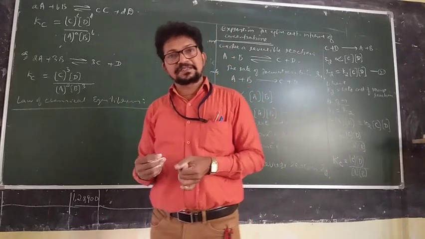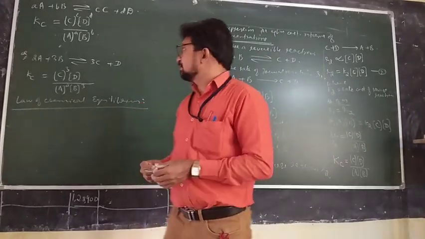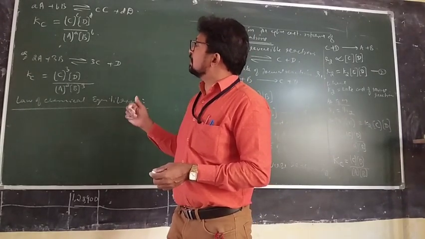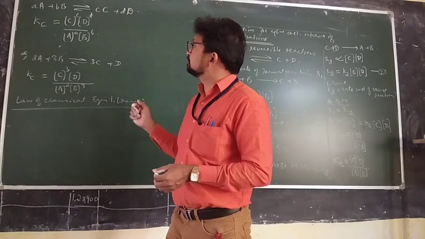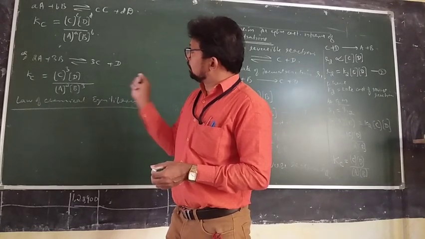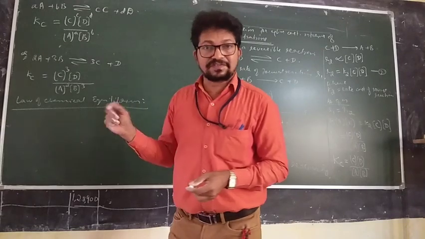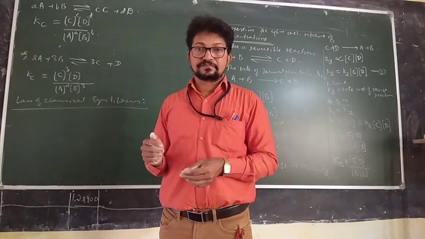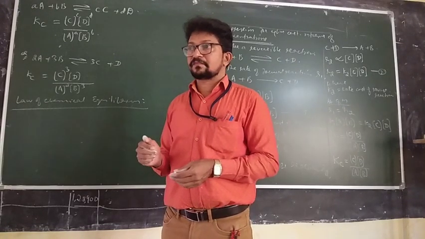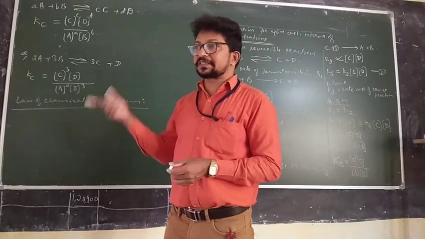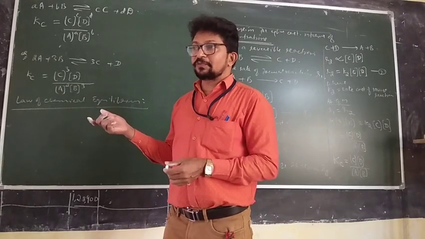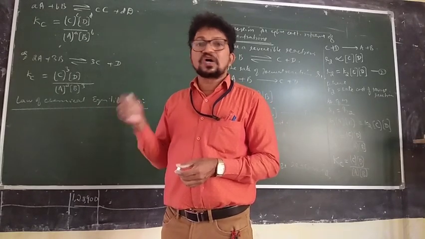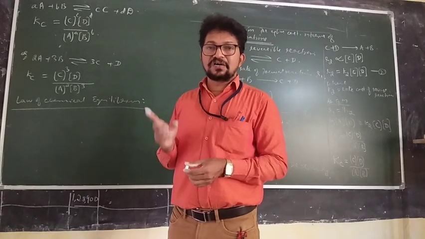What is the law of chemical equilibrium? The ratio of the product of molar concentrations of the products to the product of molar concentrations of the reactants raised to the respective stoichiometric coefficients remains constant. This is the law of chemical equilibrium.